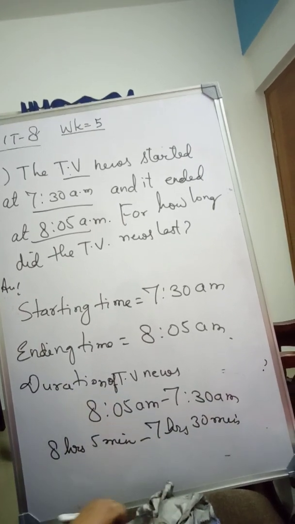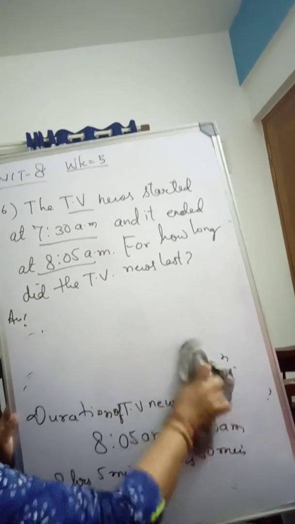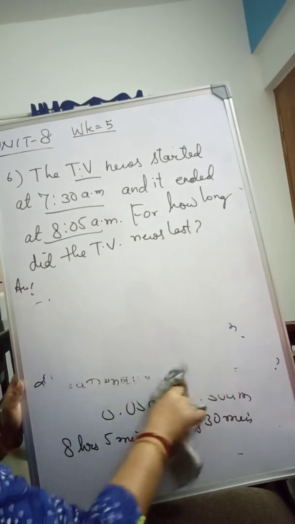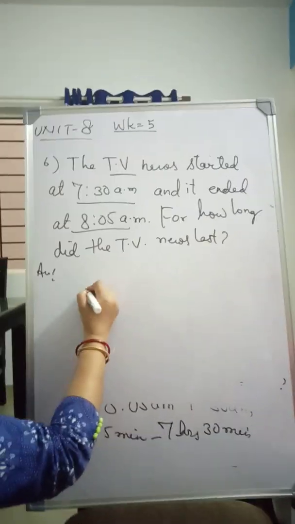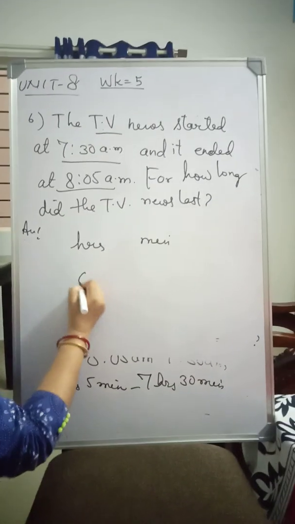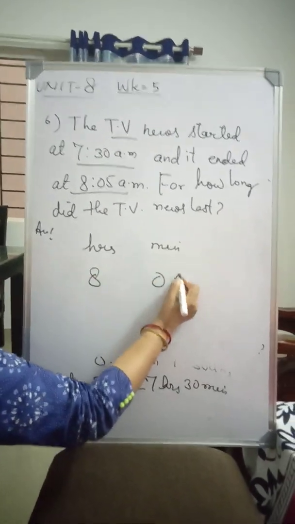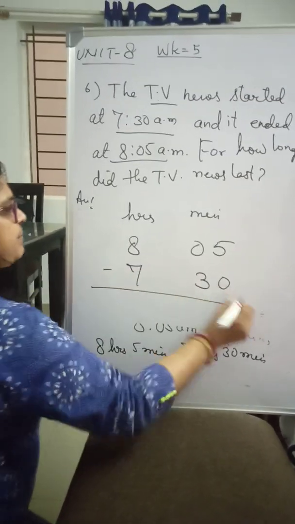So firstly we will arrange these numbers in columns. Now we will make two columns, hours and minutes. So 8 hours 5 minutes, 05, 7 hours 30 minutes. So we will do subtraction.